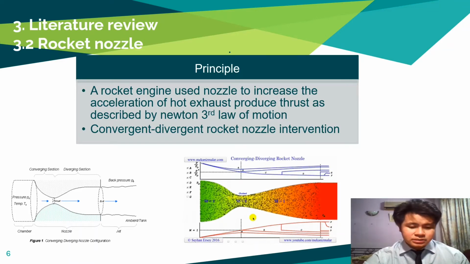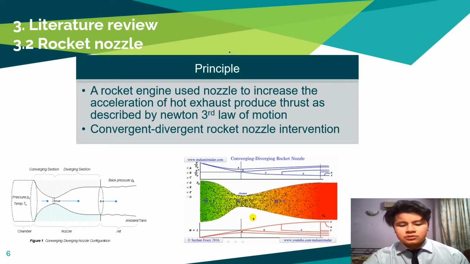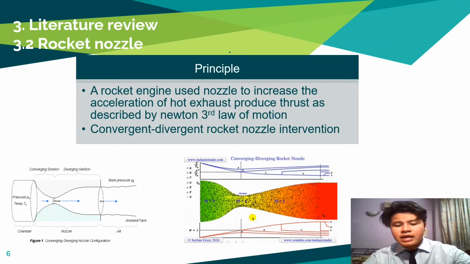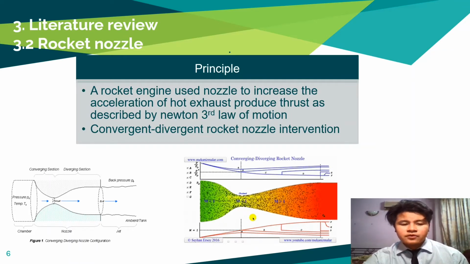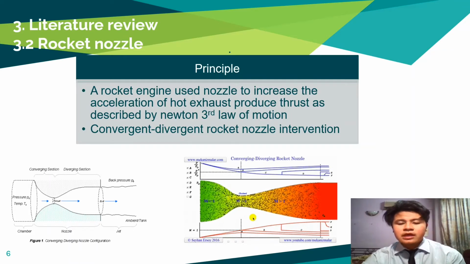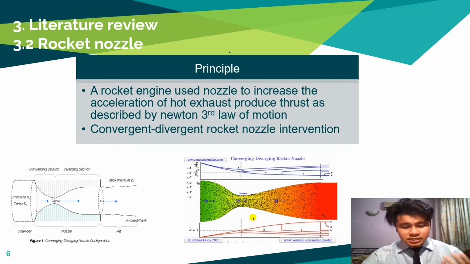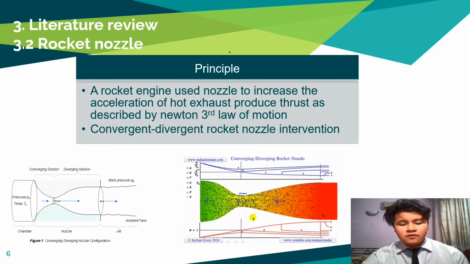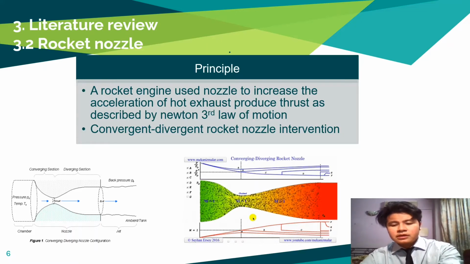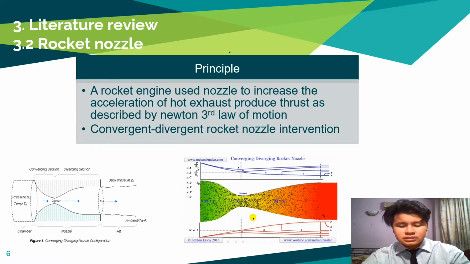Back in the 19th century, the de Laval nozzle proved that particle size distribution and high velocities determine the flows from the converge to the diverge section. The de Laval nozzle was able to optimize the coating quality of the wire arc as compared to a cylindrical atomizing gas nozzle, which thus proves the capability of the convergent divergent nozzle to be used in the rocketry industries. As we can see from the figure below, the flow from the converge through to the diverge section can be seen, and the particles can be seen flowing from one section to another.